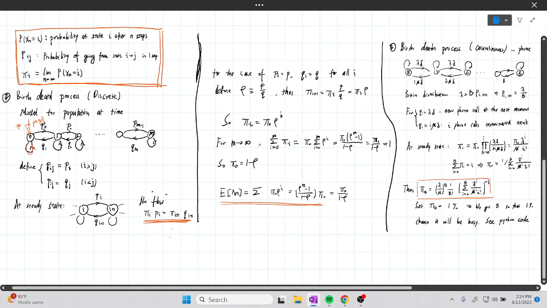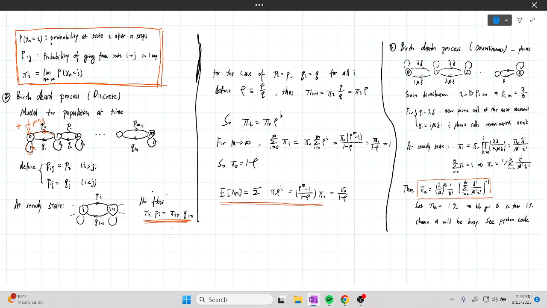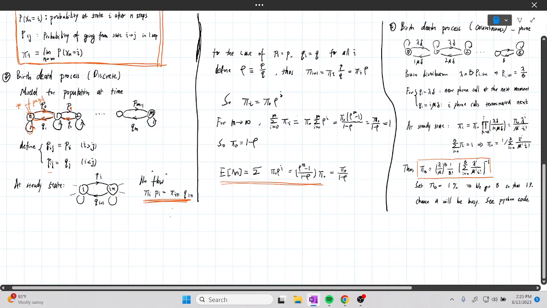So we can define, just like Pij, 1 to 0 becomes P naught and this becomes P1, and so on and so forth, and then Q1, Q2 going from 2 to wherever. So formally it will become like this.